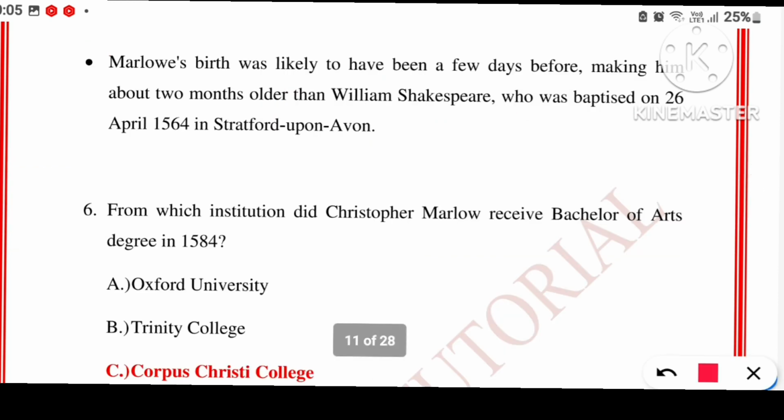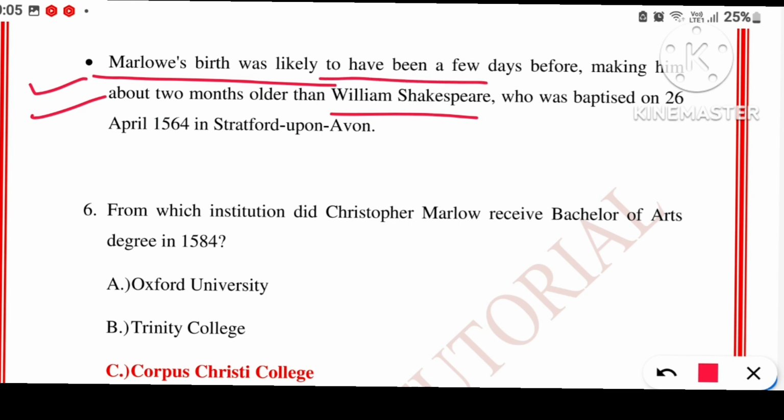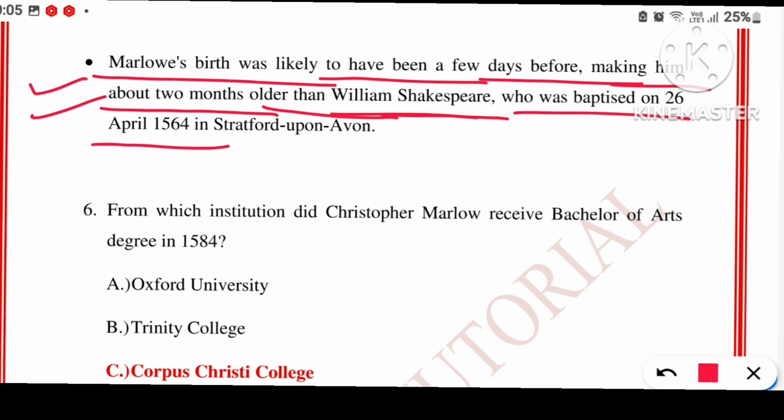Next point which is very important is related to William Shakespeare. Let's see what is that. Marlowe's birth was likely to have been a few days before, making him about 2 months older than William Shakespeare, who was baptized on 26th April 1564 in Stratford upon Avon. Now, here what we need to remember is that in Christian, the day when they are baptized, that is their birth date. So here we have to consider their baptized date as their date of birth also.